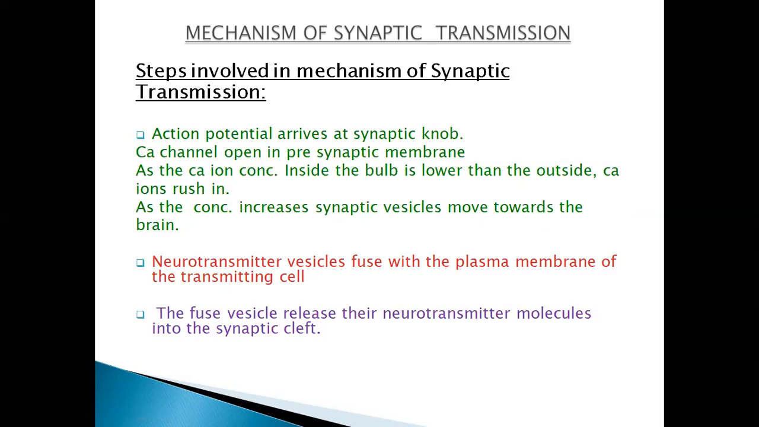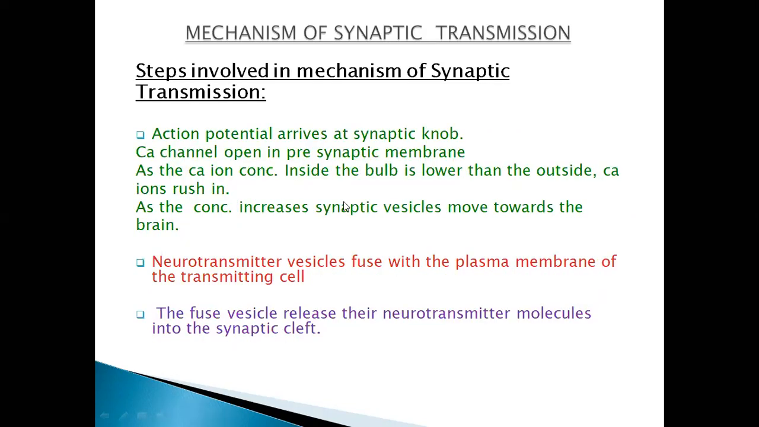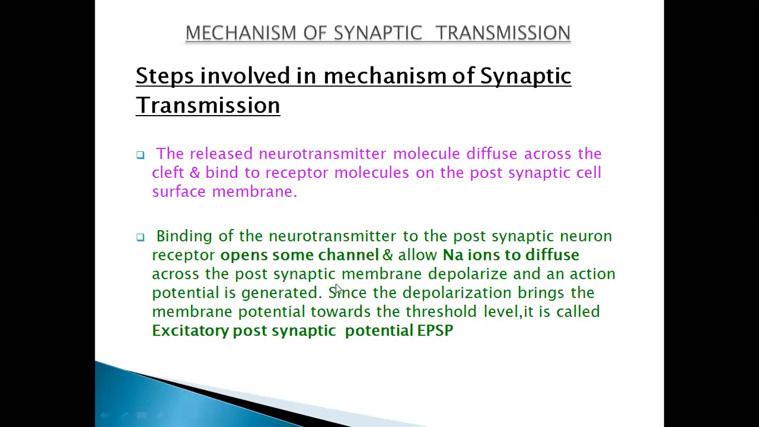What happened next? The released neurotransmitter molecules diffuse across the cleft and bind to the receptor molecules on the postsynaptic surface membrane. You can see here they have been attached on this postsynaptic surface membrane. Binding of the neurotransmitter to the postsynaptic neuron receptors opens some channels and allows sodium ions in. Of course, when sodium ions get in, you remember in action potential, the depolarization occurred there and action potential is generated again. Since the depolarization brings the membrane potential towards the threshold level, it is called the excitatory postsynaptic potential, also known as EPSP.